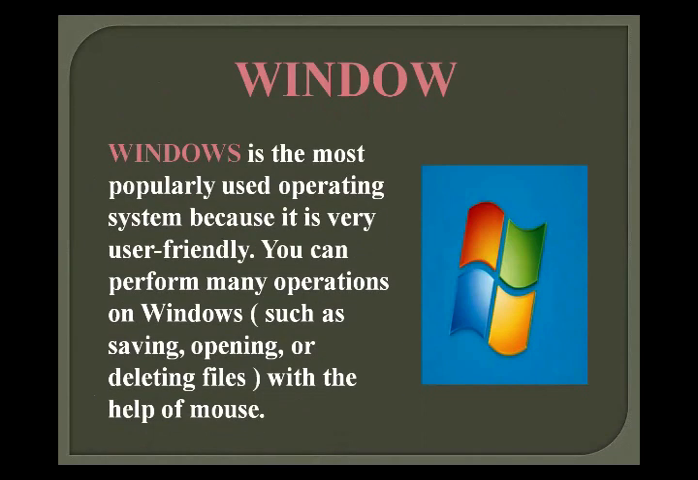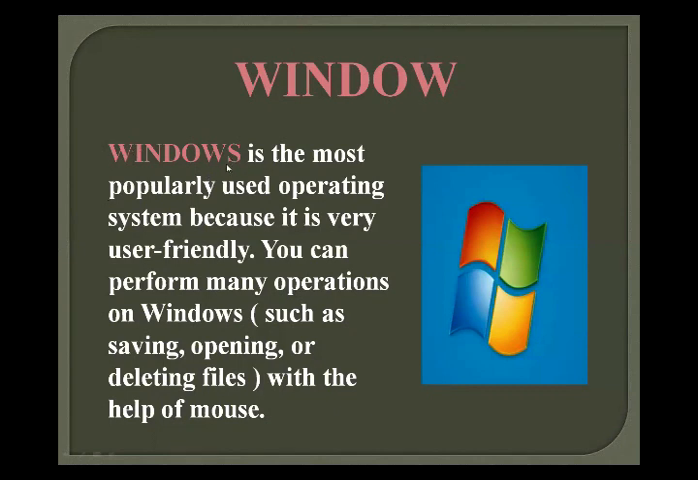And what is window? Window is the most popularly used operating system because it is very user friendly. You can perform many operations on window, such as saving documents, opening documents, or deleting documents in the file with the help of a mouse. We discussed different input and output devices in yesterday's teaching, in which we discussed that mouse is what? Mouse is which device? Yes, good. Mouse is an input device. So by using this device we can operate window.